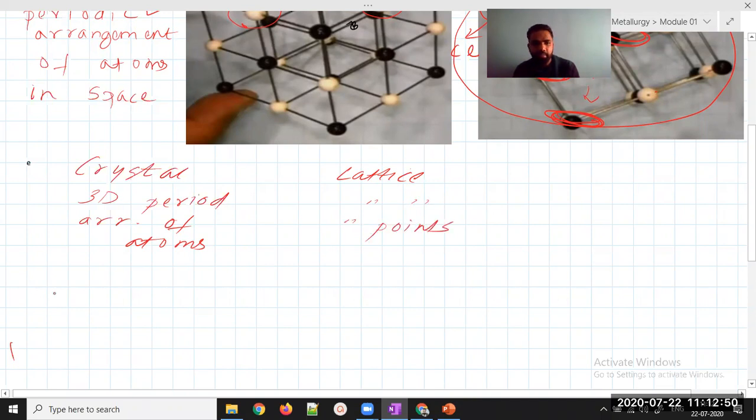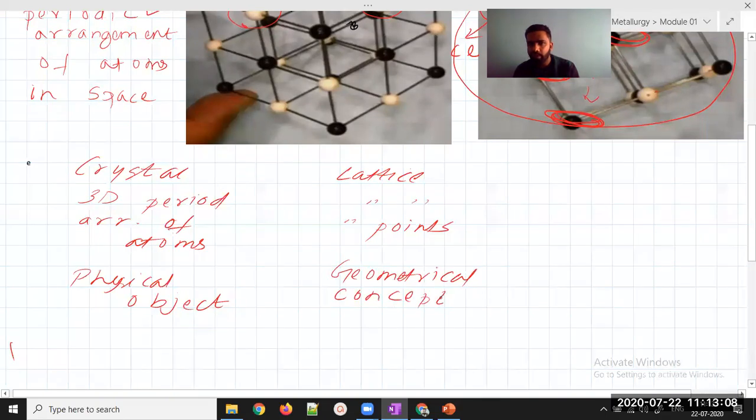Again, if it is atoms, this is physically present. This is a physical object. So when you are talking about crystal, it will be a physical object. When you are talking about lattice, it is not at all an object. It is only a geometrical interpretation, nothing but a geometrical concept. I hope you are getting it.